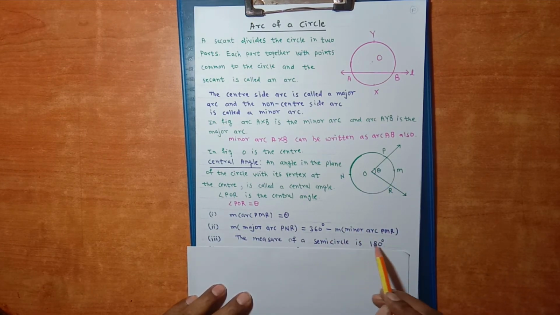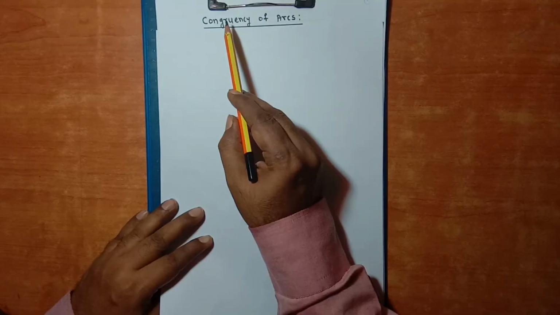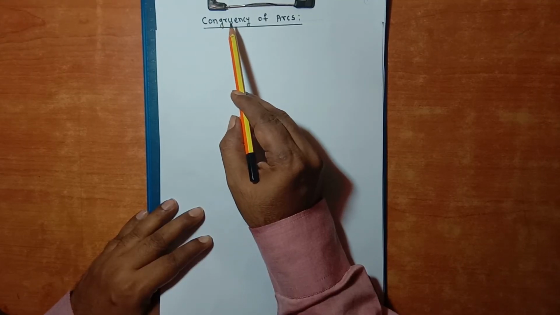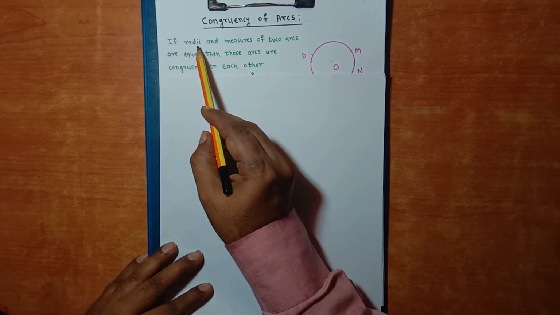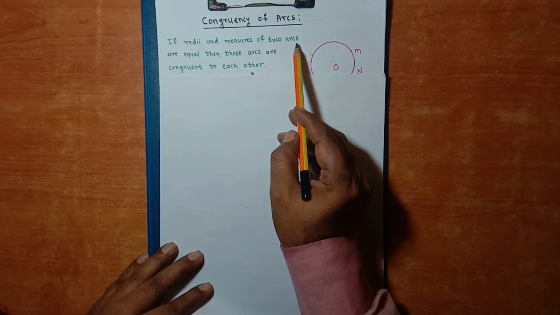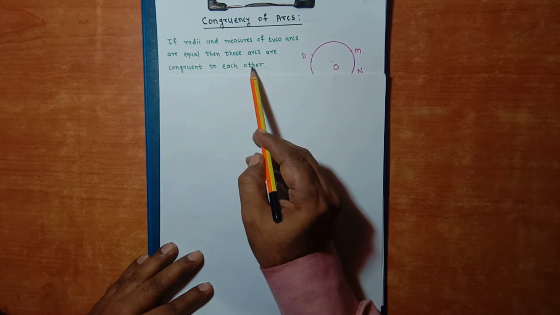Measure of a semicircle is 180 degrees. Measure of a circle is 360 degrees. Now let us study congruency of arcs. If radii and measure of two arcs are equal, then those arcs are congruent to each other.